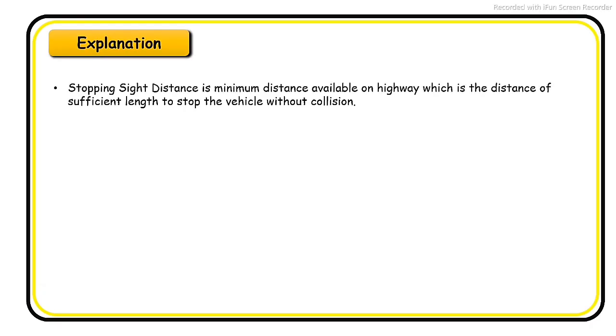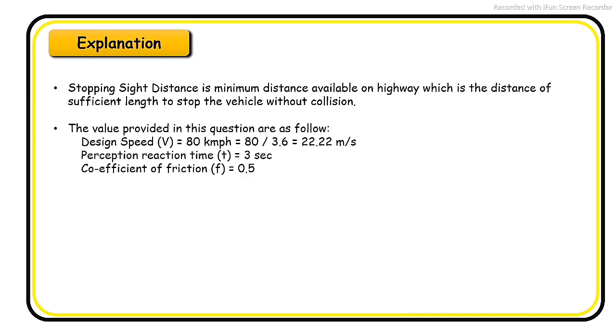Explanation of question number 1. Stopping sight distance is the minimum distance available on a highway, of sufficient length to stop the vehicle without collision. The values provided in this question are as follows. Design speed 80 km per hour. To convert km per hour to meter per second, divide by 3.6. Perception reaction time is 3 seconds.